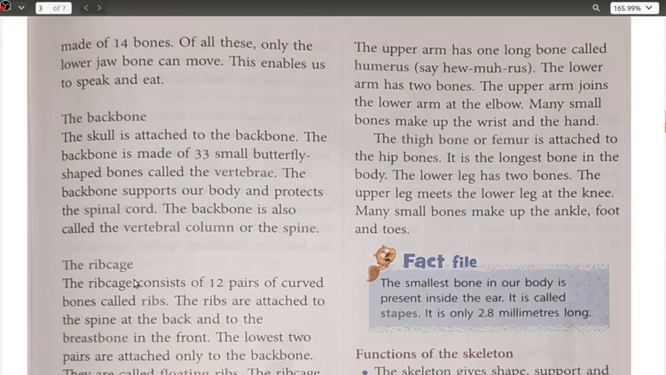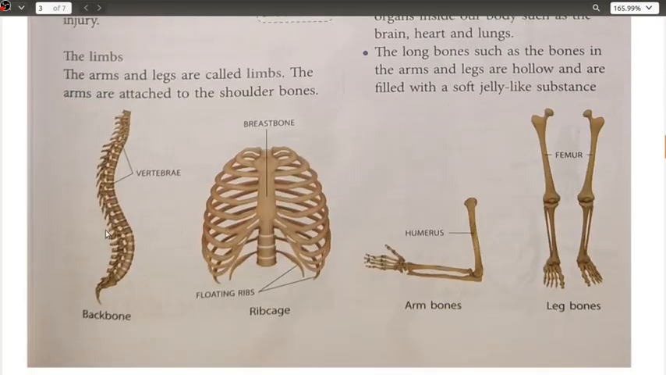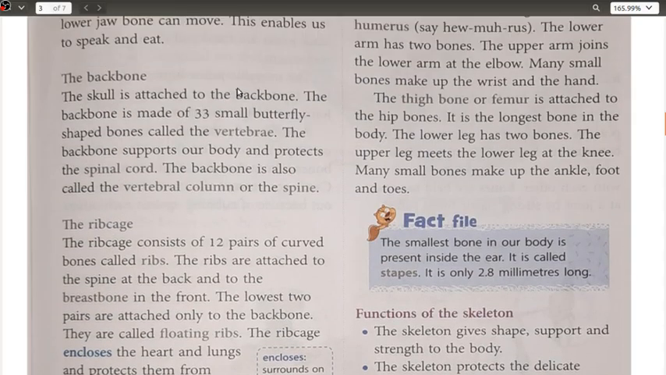So here we have the backbone. When we are talking about the backbone, the skull is attached to the backbone. The backbone is made up of 33 small butterfly shaped bones called the vertebrae, which support our body and protect the spinal cord. Now see here, this is the structure of the entire backbone. These are the lines you can see coming out. These are the butterfly-like bones, 33 in number, known as the vertebrae.